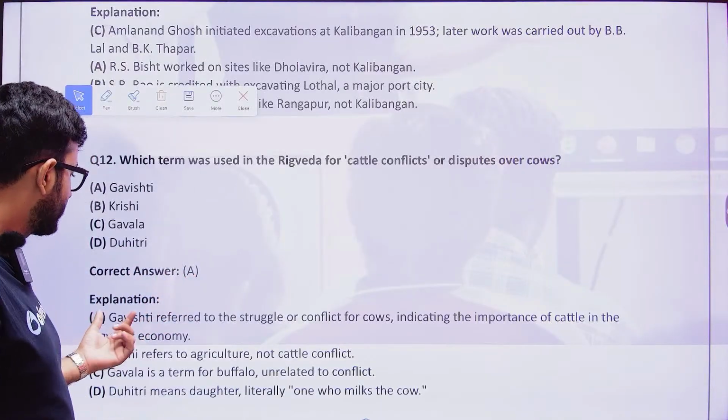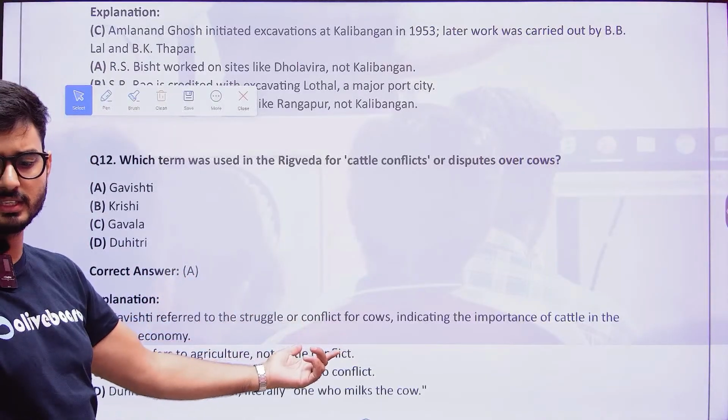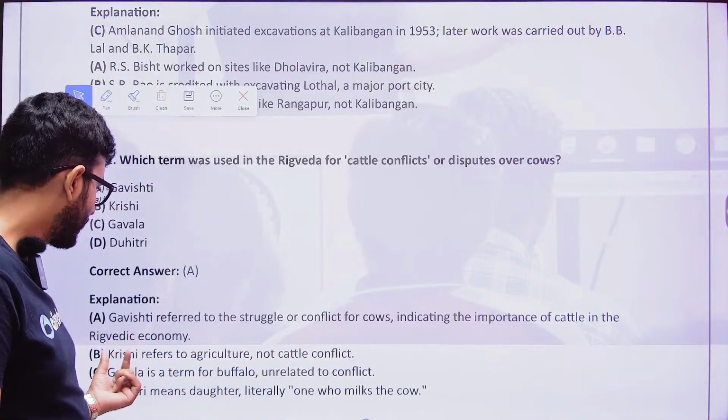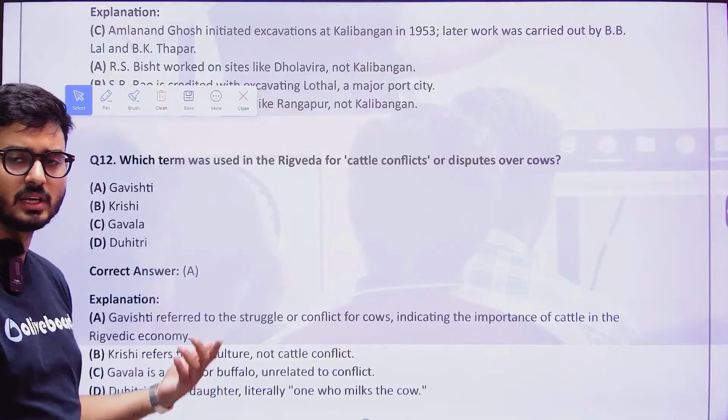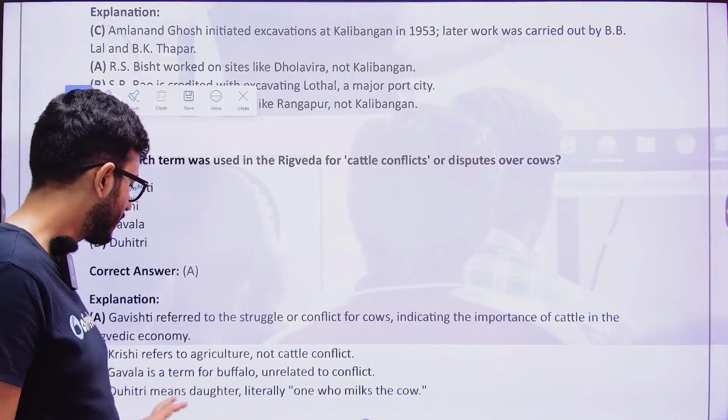So the answer for this is Gavishti, which meant in the Vedic age conflict for cows. Krishi refers to agriculture. Gavala refers to buffalo. Duhitri means the daughter who milked the cows.